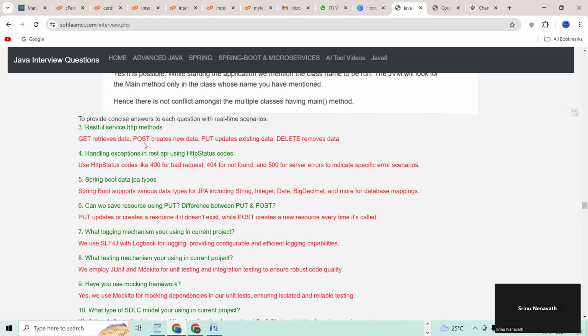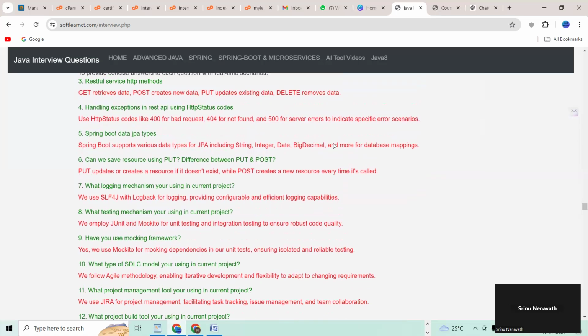RESTful web service, the HTTP methods, right? That is the GET method, POST method, PUT method, and DELETE method. I'm only going to explain; read the questions, guys. You should read the answers.